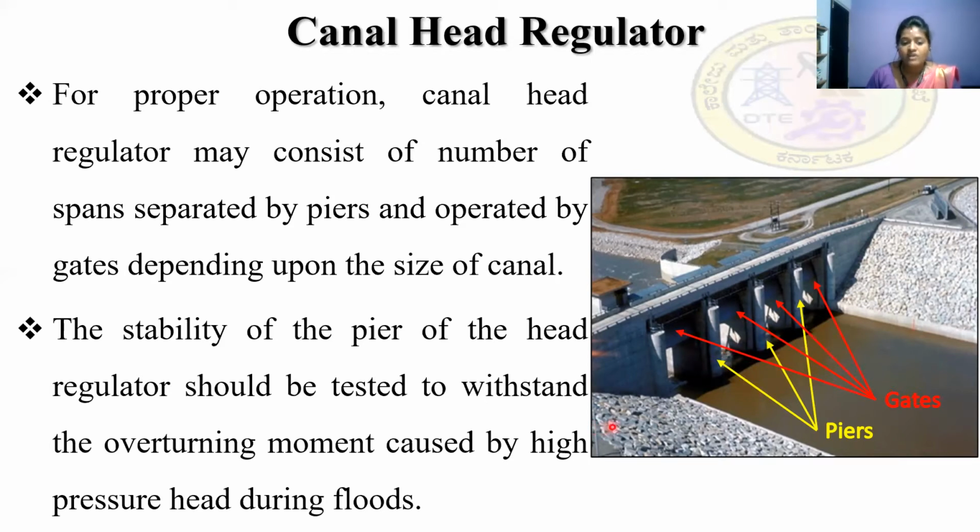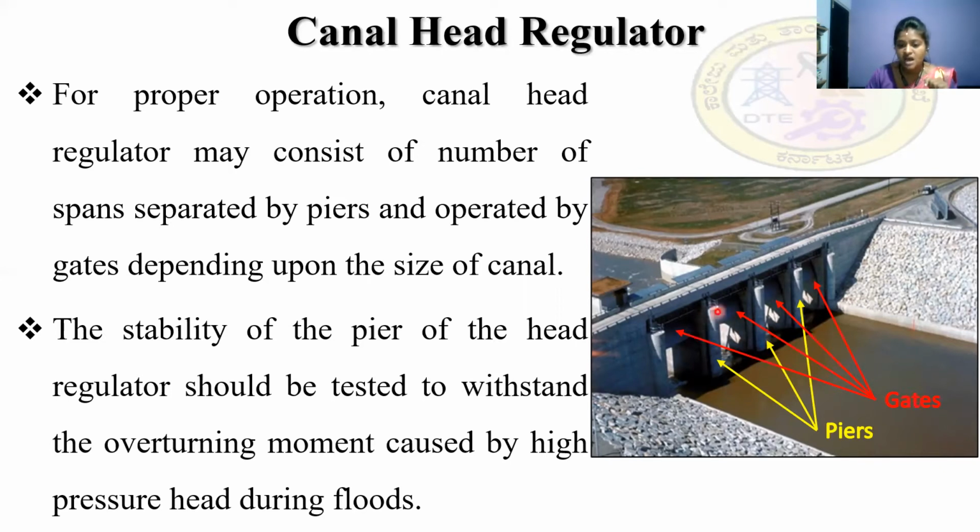The stability of the pier of the head regulator should be tested to withstand the overturning moment caused by the high pressure head during the floods. So during the high floods, there will be a lot of water pressure, right? So when there is a lot of water pressure, there are chances of developing an overturning moment. So the structure may have to face the overturning moment during the high floods.